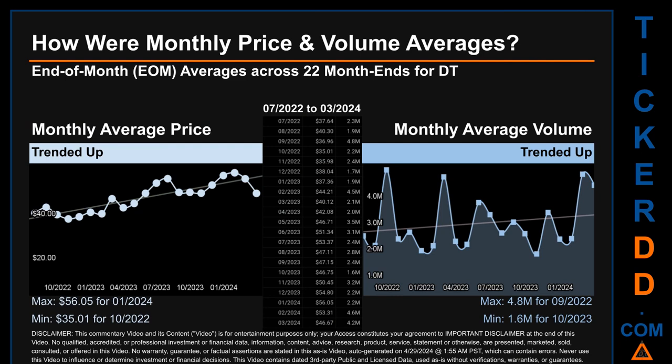Looking at volume, 09/2022 and 10/2023 respectively saw the highest and lowest monthly average volume at 4.8 million and 1.6 million.